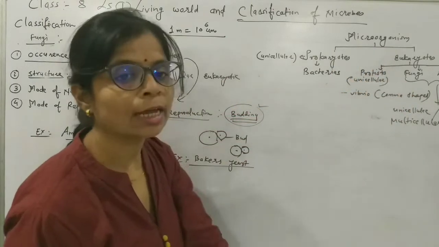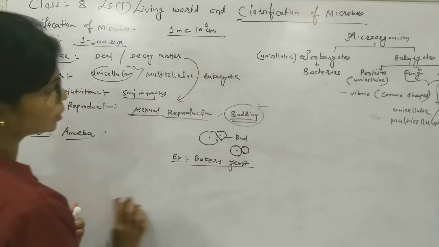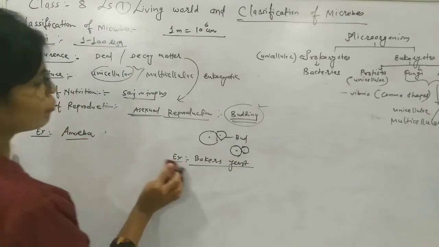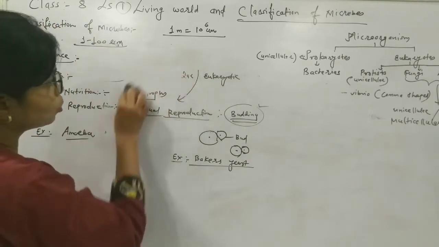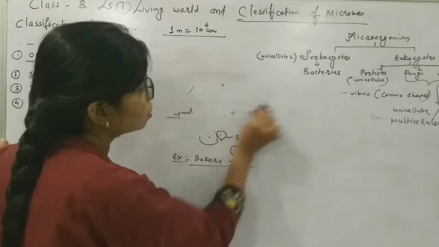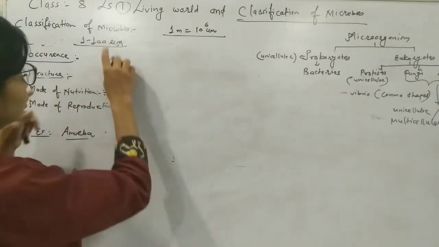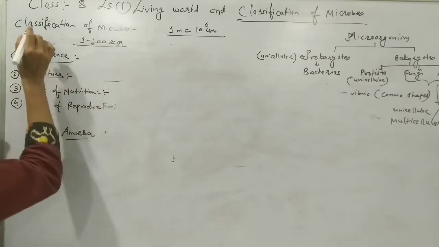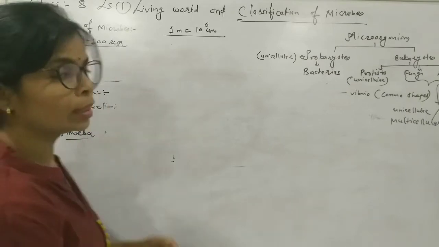Now we will go towards the algae. The same way, size will not change here. Some points will change, some will remain. So the size remains as it is. The heading is algae. Occurrence. Algae are primitive plants.